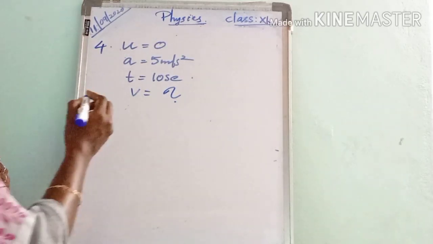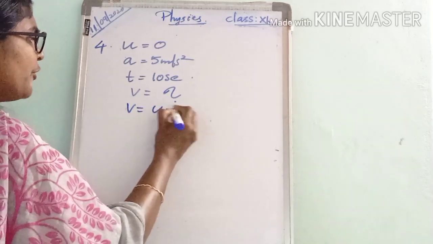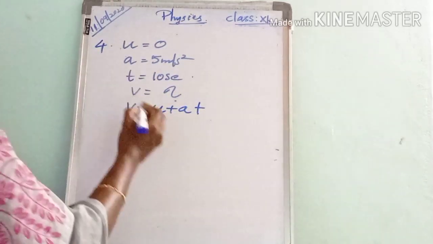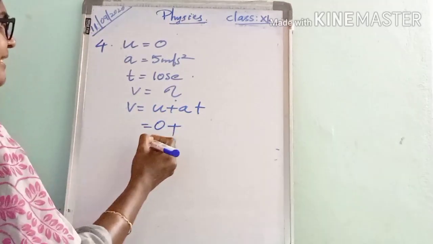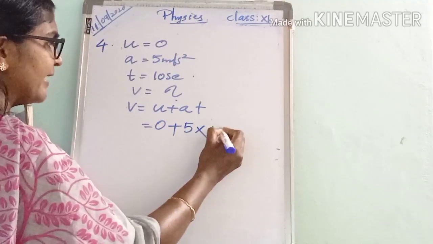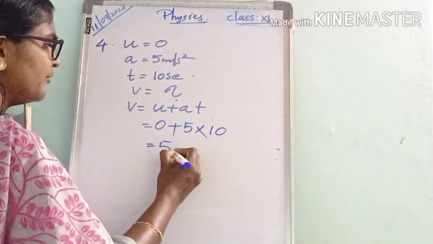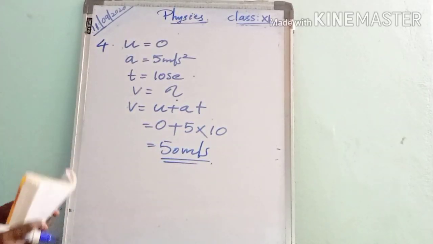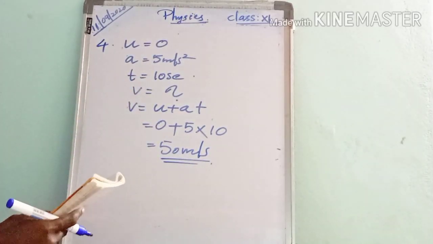Okay, so we have the relation v equals u plus at. u is actually 0, plus acceleration, which is 5 meters per second squared, times the time, which is 10. So it is 50 meters per second. That is the speed of the car after 10 seconds.